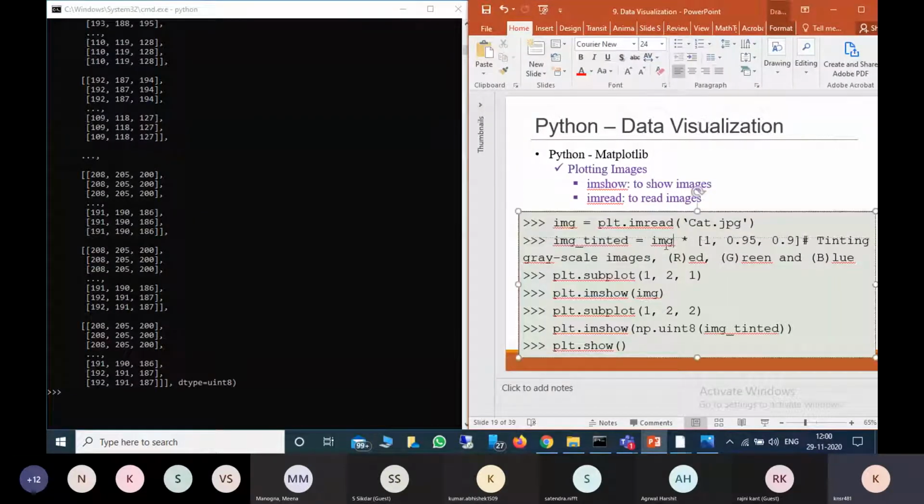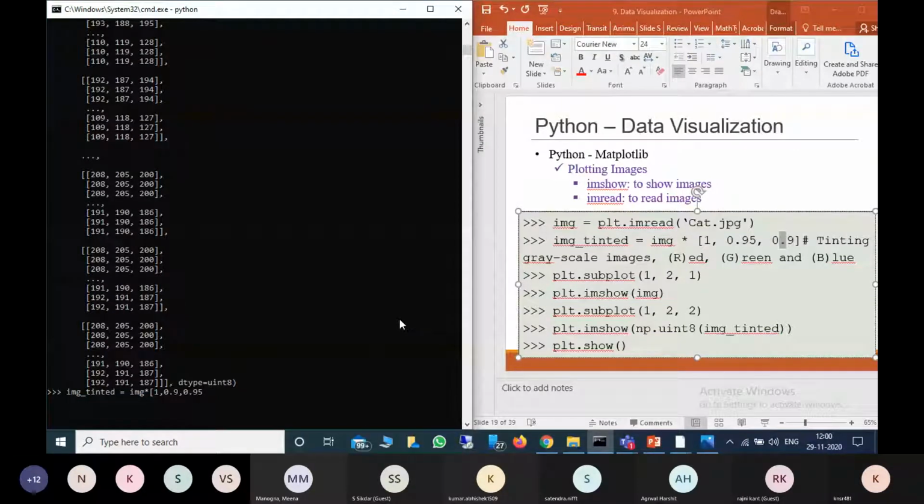We multiply the image by some scales: the first represents how much red, then green, and then blue. For example, image tinted equals img times, and I am giving 1, 0.95, 0.9 values, a combination of green and blue.